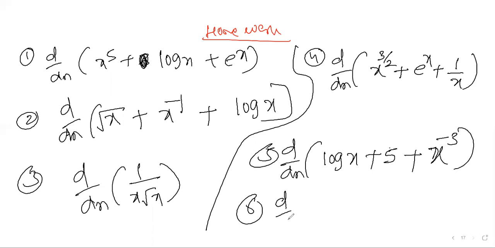Sixth one, d by dx of 2 plus x cube plus x root x power 2 into x. This is a question. Okay, please copy this homework.